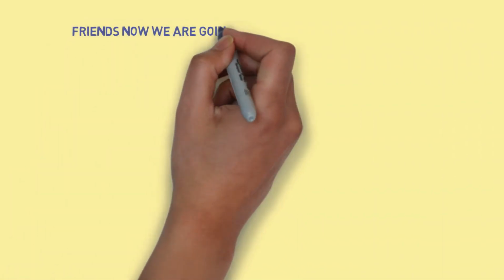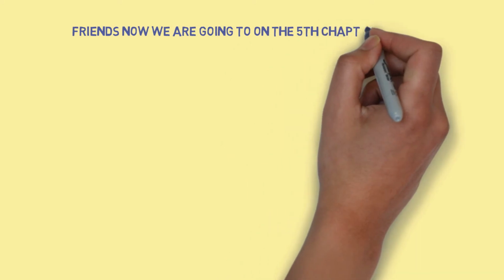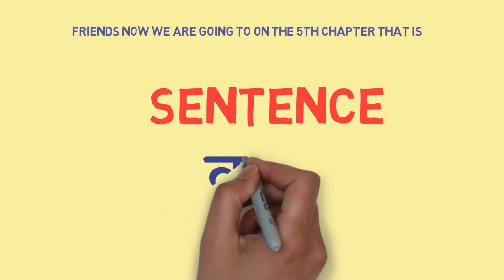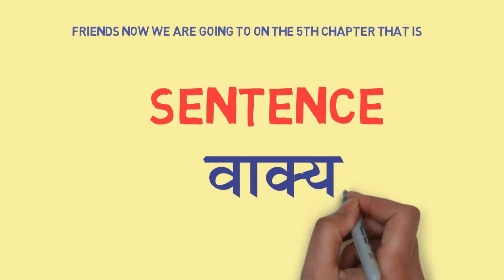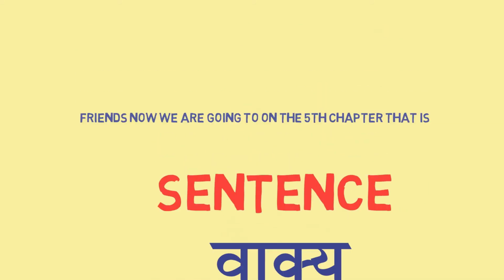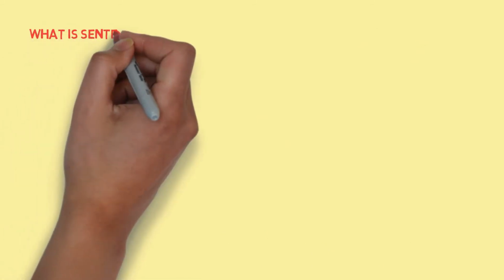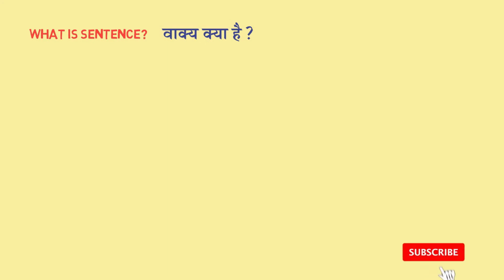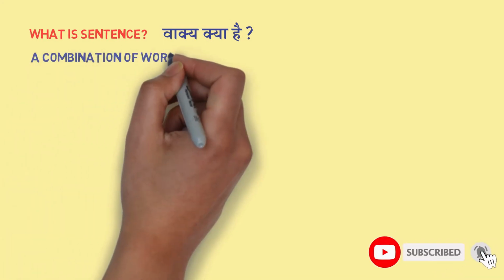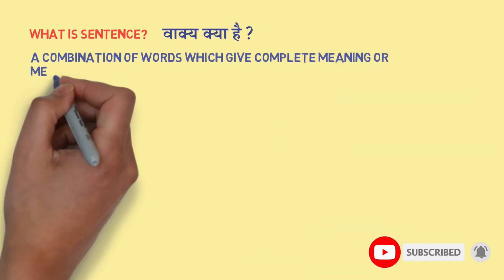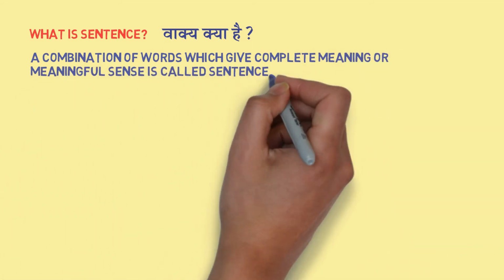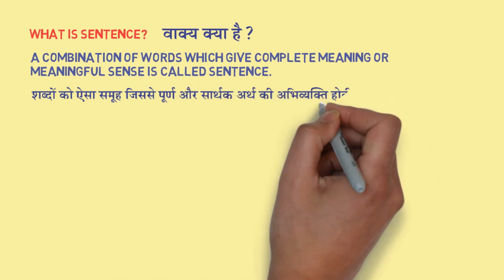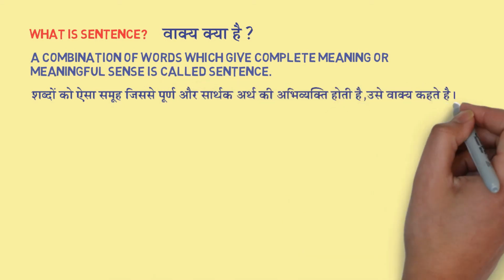Friends, now we are going on to the 5th chapter, that is sentence. Sentence को हिंदी में वाक्य कहते हैं. Now, what is sentence? वाक्य क्या है? A combination of words which gives complete meaning or meaningful sense is called a sentence. शब्दों का ऐसा समूह जिससे पूर्ण और सार्थक अर्थ की अभिव्यक्ति होती है उसे वाक्य कहते हैं.